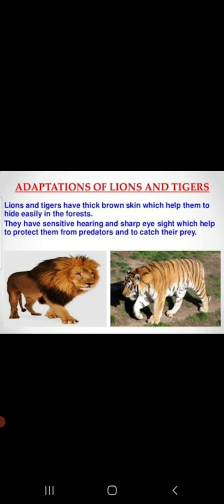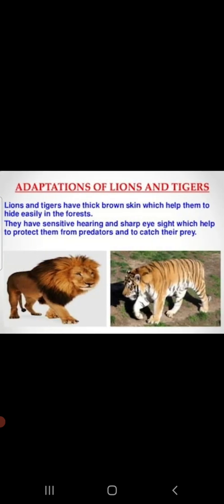A lion is an animal that obtains its food by killing other smaller animals like a deer. Lion is a carnivore and deer is a herbivore, right? In this case, the lion is the predator and the deer is its prey. Children, understand that a predator is a carnivore animal that feeds on its prey. A predator is usually bigger in size than the prey. Predators like lion develop a number of adaptations to be good at hunting their prey. Similarly, prey like deer also develop adaptations to escape their predators.